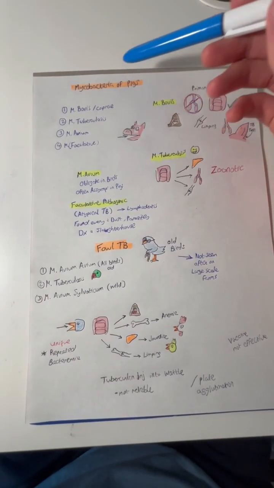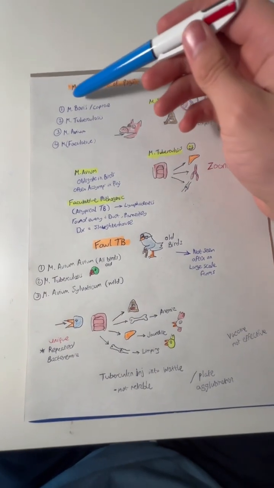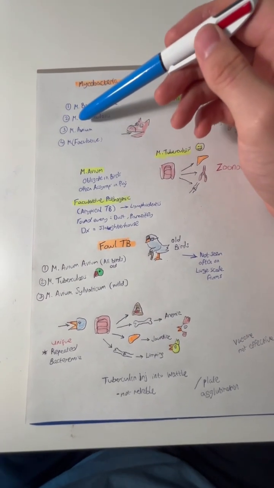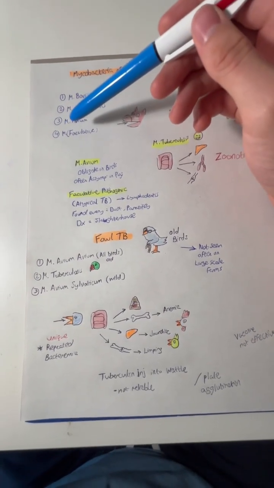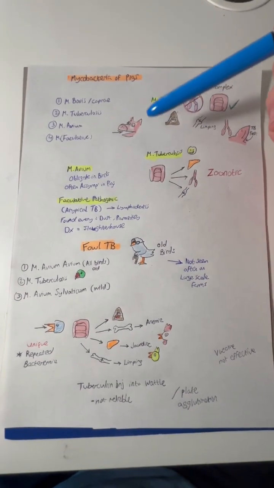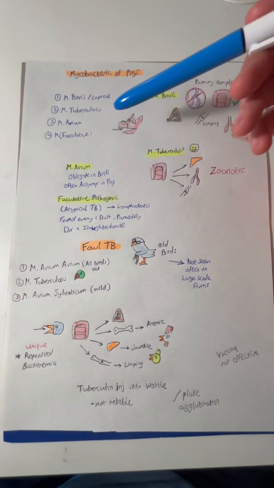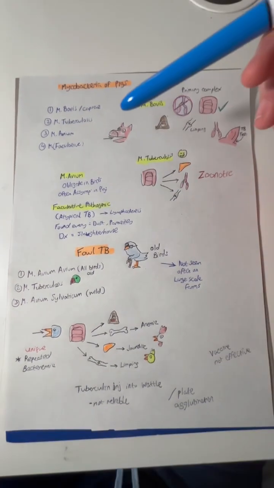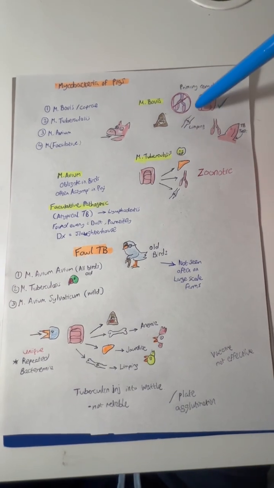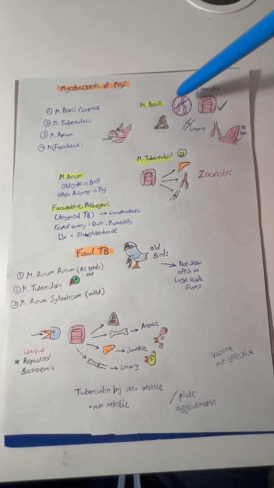For mycobacteria of pigs, the species are Mycobacterium bovis and caprae, Mycobacterium tuberculosis, and Mycobacterium avium, and also facultative pathogenic mycobacteria, which are found in the soil. In cattle, the bacteria primarily enters the body through the nose. However, in pigs, it's orally. This is why in pigs, the primary complex is in the intestines, not the lungs. In cattle, the primary complex is in the lungs.